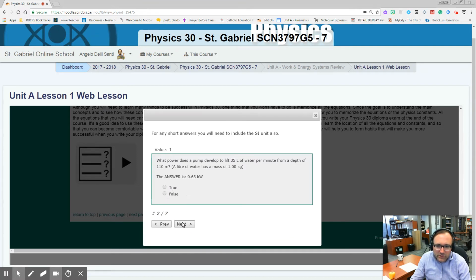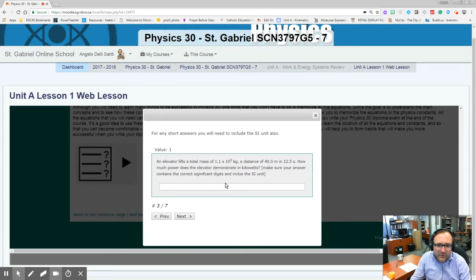Sometimes you might have true and false, multiple choice, and here you go. Here's essential, here's a short answer. In this, make sure your answer contains the correct significant digits and include the SI unit. So the correct significant digits is 2, so you must have an answer that's 2. And also the SI unit. The SI unit means standard international unit.